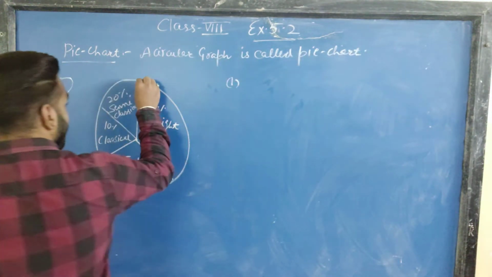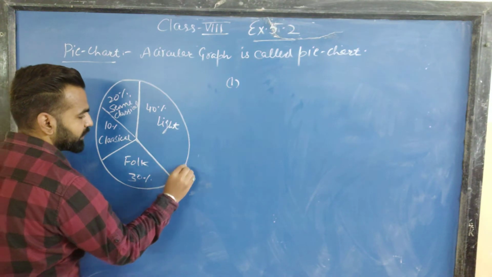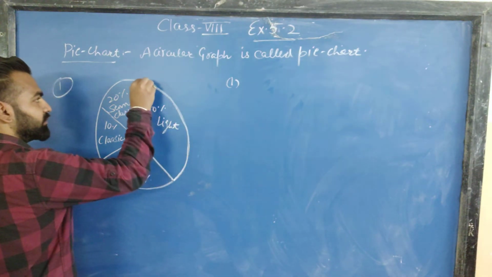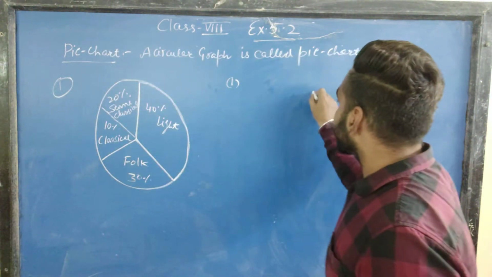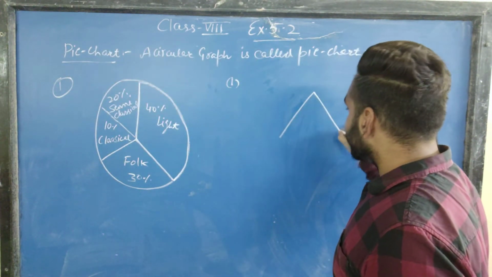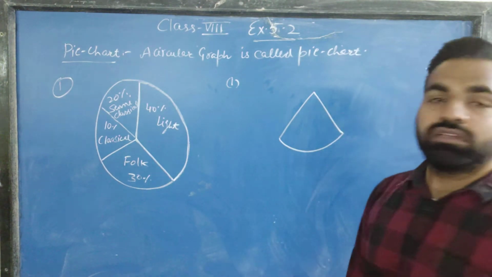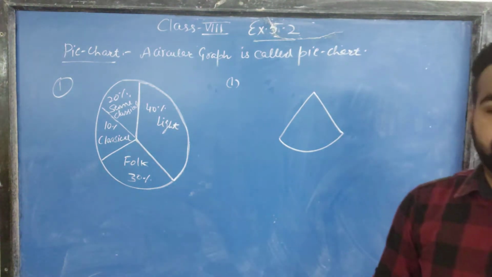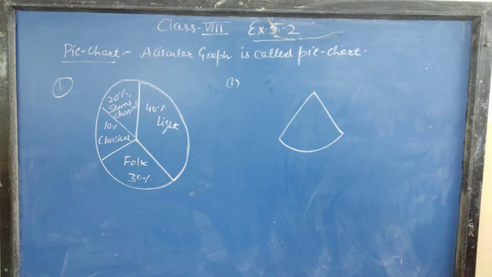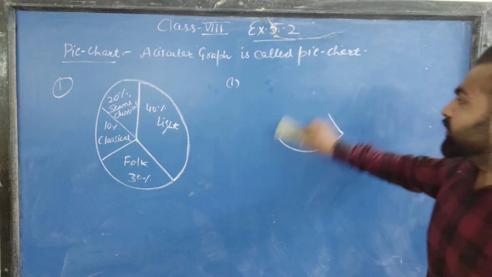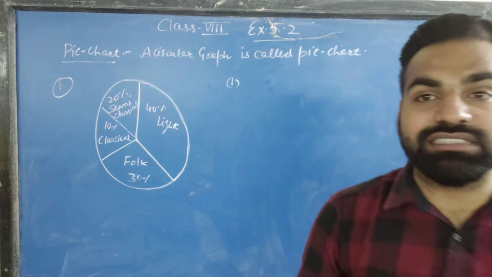So this shape is called a sector here. This is a particular sector. This is a different sector. So basically, what is a sector? A sector is a figure which is formed by two radii and one arc. This type of figure is called a sector of a circle. Now we have to study the pie chart and how to form a pie chart if the data is given.